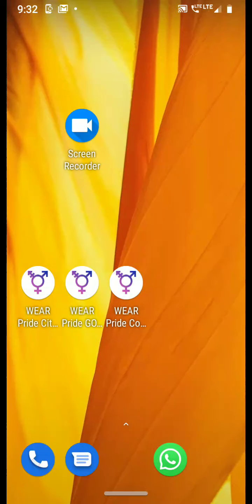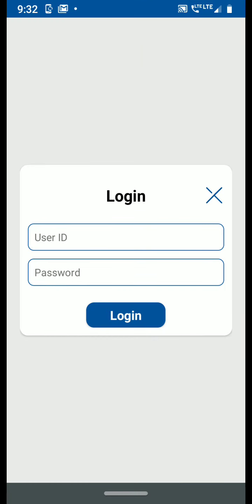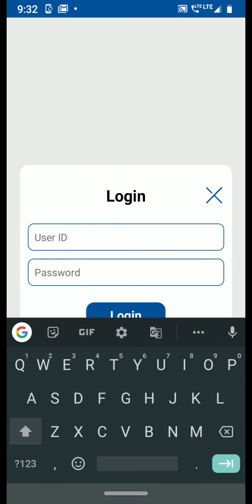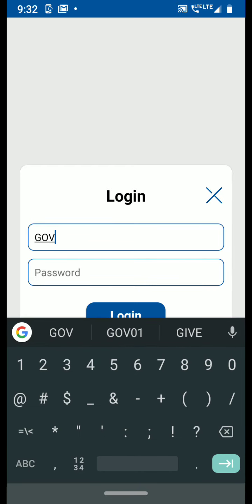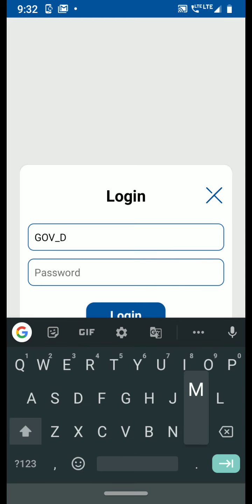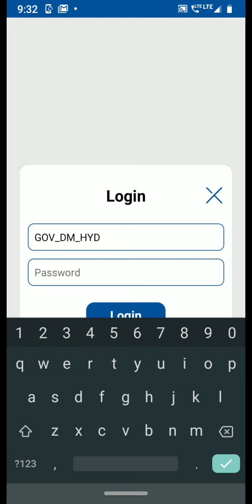You are looking at the Pride platform government app. Government users, when I say government, they are nothing but district magistrate office users. These users would get credentials from administrators. It is not a self-registration process. This is a sample user ID for District Magistrate Office, Hyderabad.